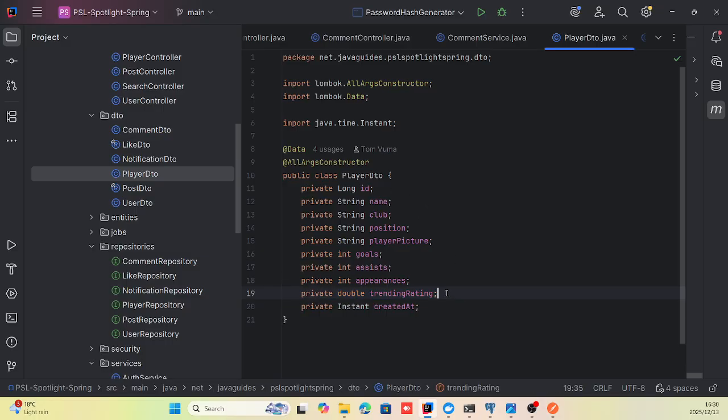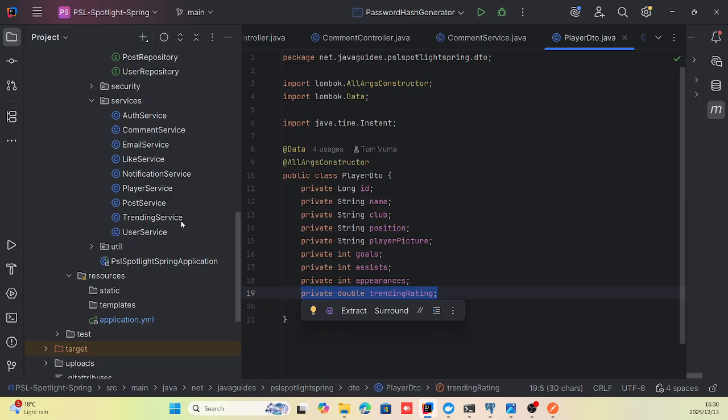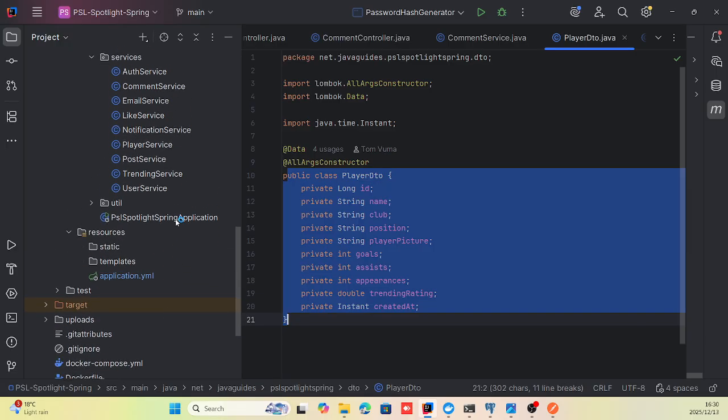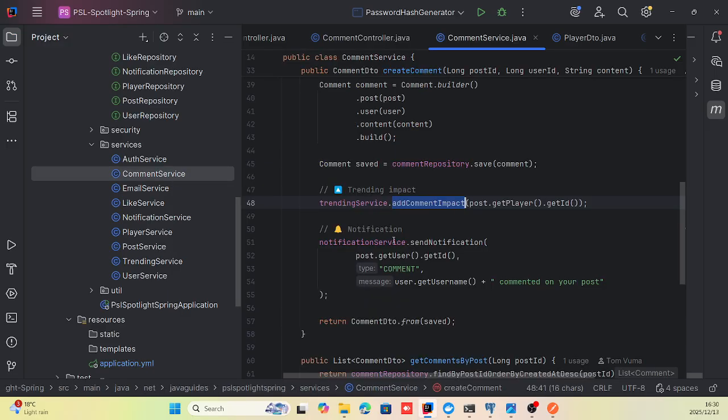So it increases that trending rating when a comment is made on a post about a specific player. But yeah, the main question is how is that even possible?